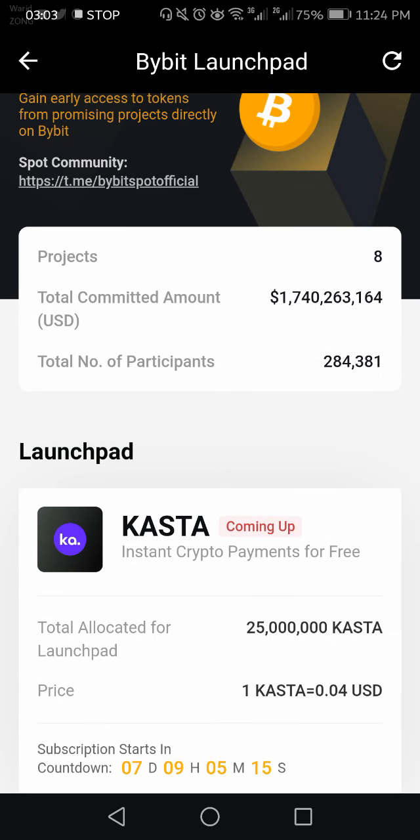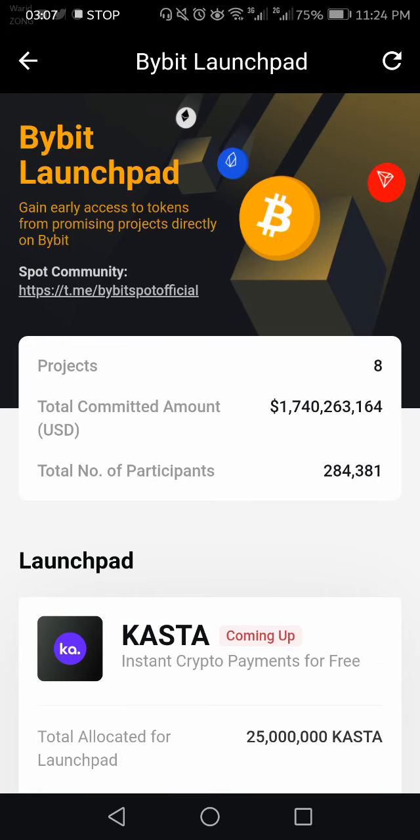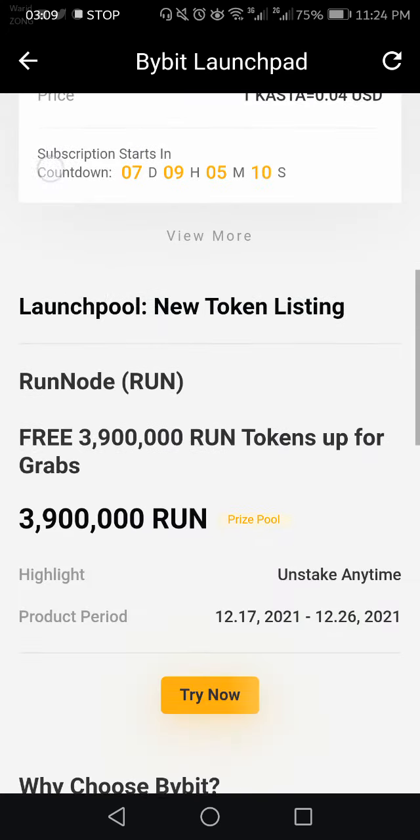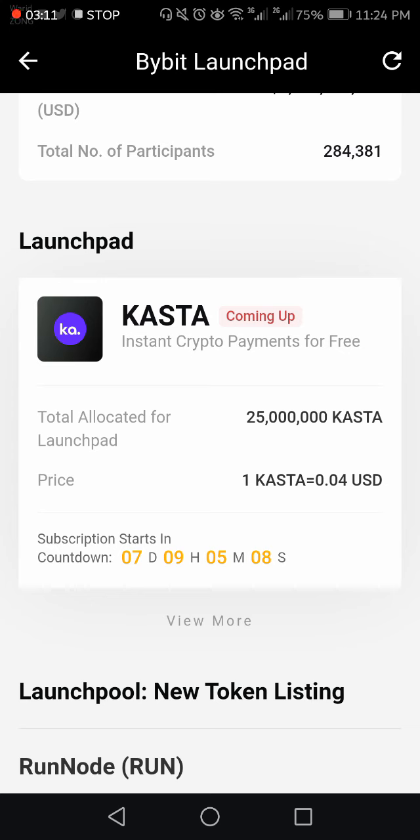There are a total of 8 projects, with the total committed amount and total participants. Here you can see the Kasta launchpad is coming up this week, and this is very huge news for all Castians.